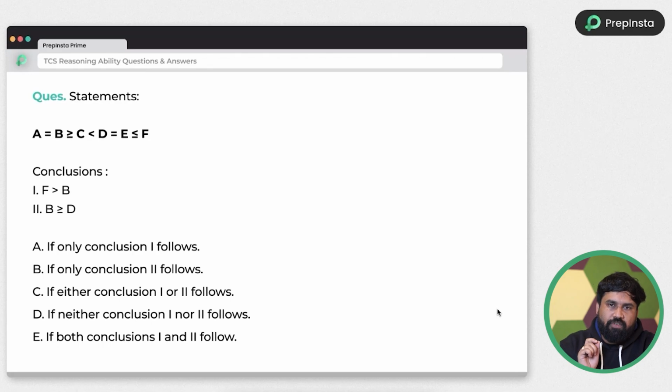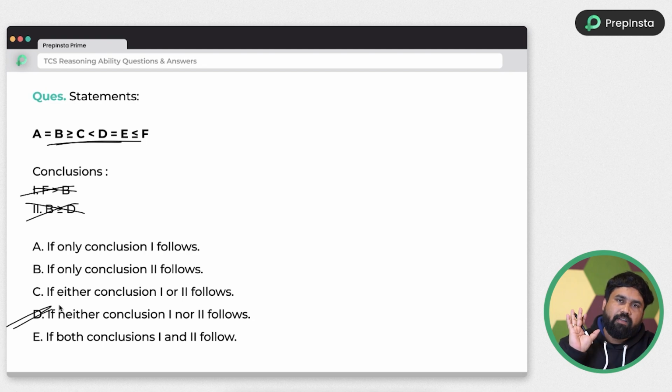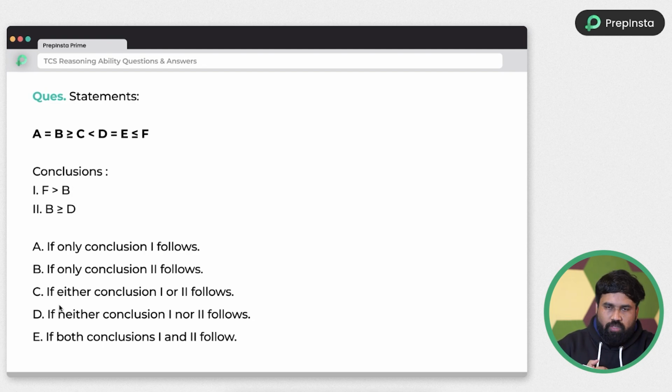Again, try to pause the video and try to solve it on your own first, then look into the explanation. You will do this type of problems in less than 5 to 10 seconds without using pen and paper as well. And even I also see F not B and B not D. So the answer is neither nor. See how simple I did. I will explain how to do this type of problems.